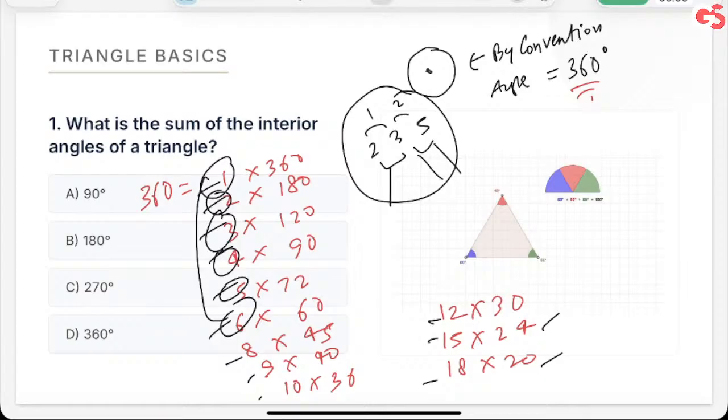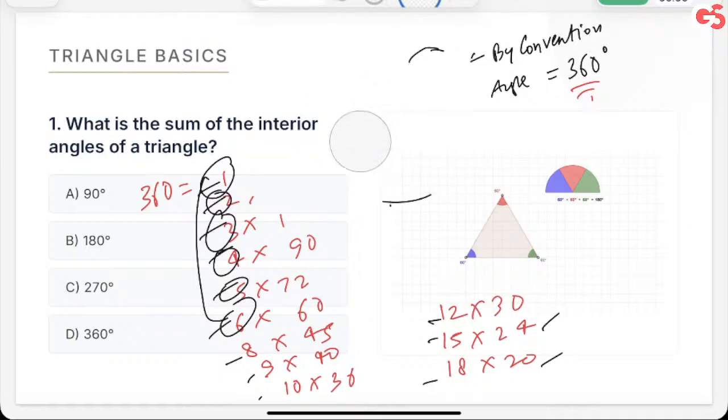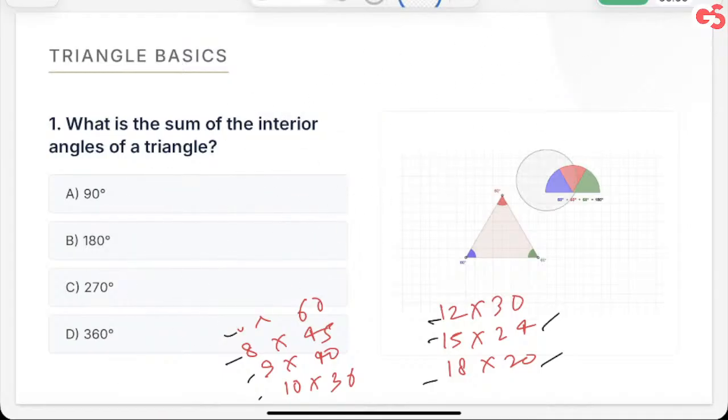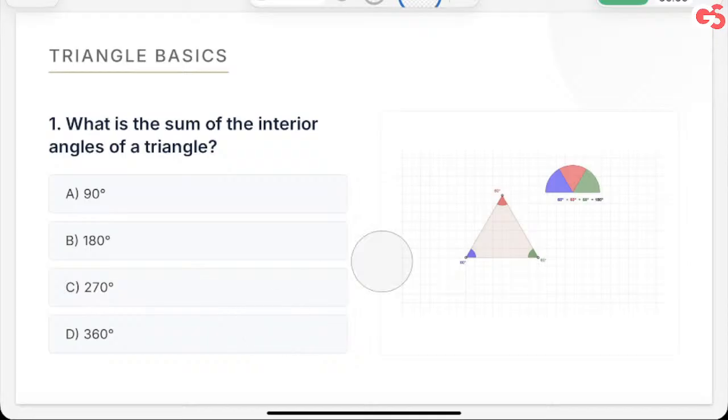Right? So now, coming back to the basics. By convention, we assume it's 360. And if that's the case, if around a point we have 360 degrees, I can break it into various parts. Now, geometry is visual mathematics. I want to show you something.